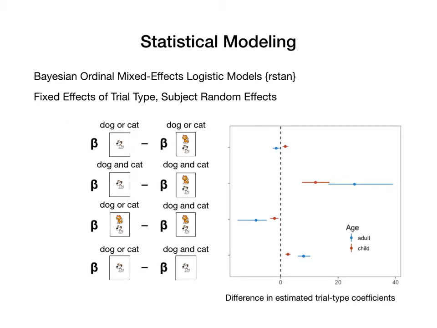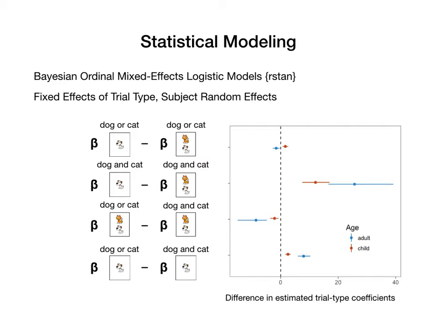To better understand the differences in judgments between adults and children, we used 2 separate Bayesian ordinal mixed effects logistic models using the R package RStan. We used the trial types as fixed effects and included random effects for subjects. We make inferences based on the highest posterior density intervals for the coefficients estimated from each model.